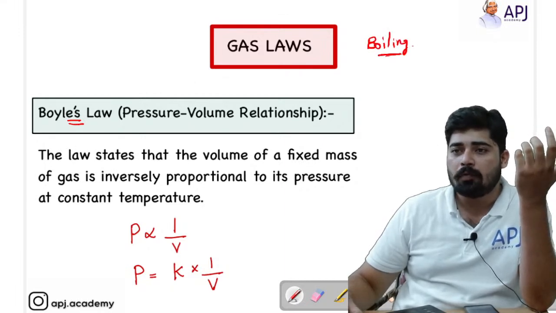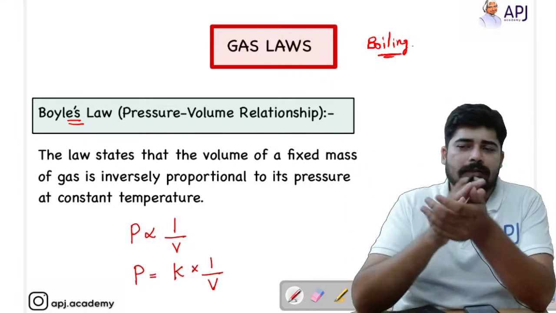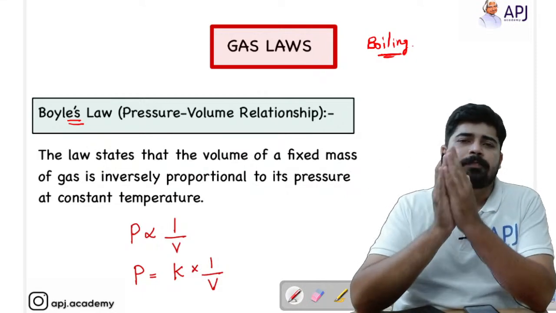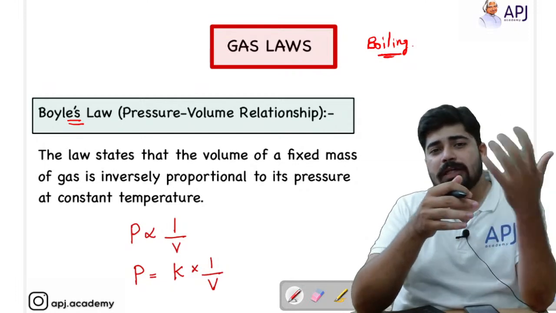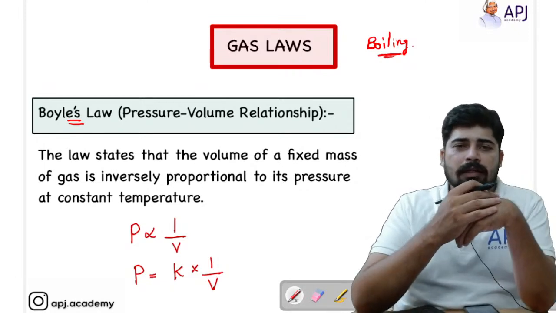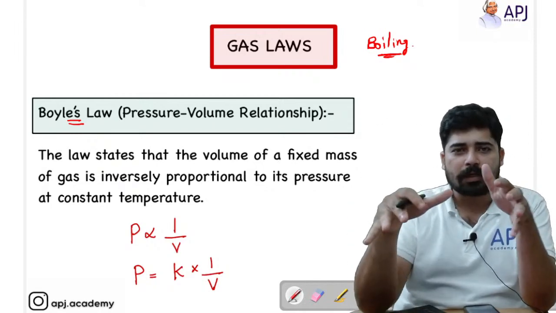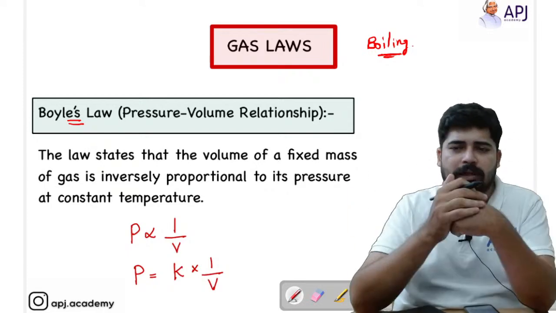Boiling water: when the vapor pressure of the water becomes equal to the atmospheric pressure, the water from the bulk of the container starts to vaporize, and this process is called boiling. You are familiar with that.